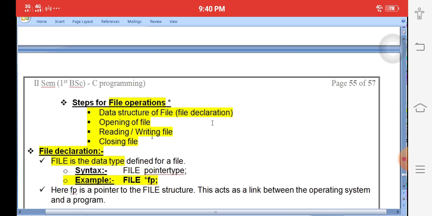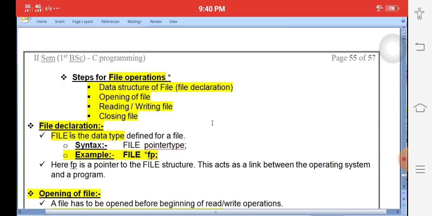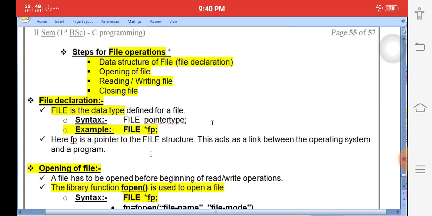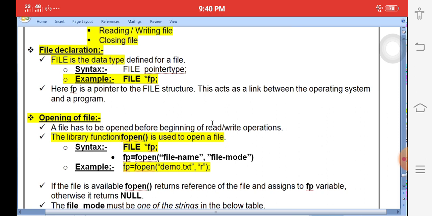Writing means we need to store the data. Store is called writing. File pointer: how to create a file pointer with the help of capital FILE and star fp. How to open a file? Simply using fopen. File pointer fp created. fp is equal to fopen of demo.txt file with read mode.